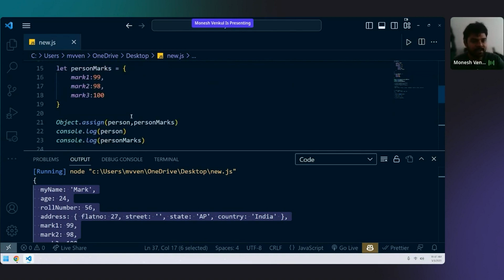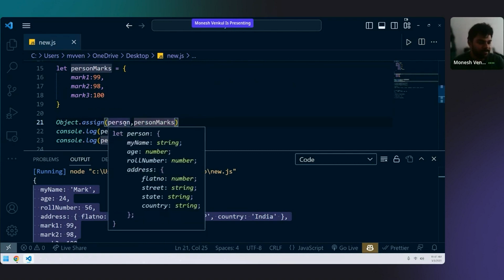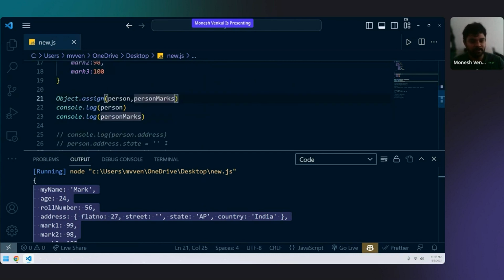Pawan, have you understood this Object.assign? The contents of person marks will be copied to person. Yeah, you got it right. That's good then.